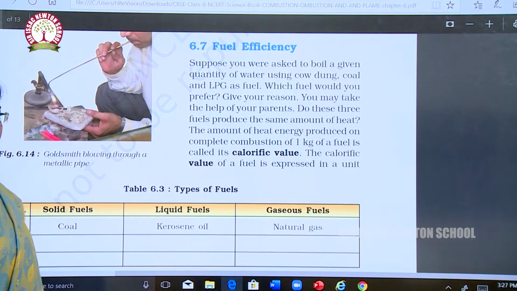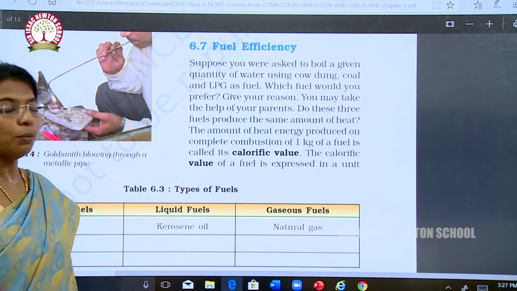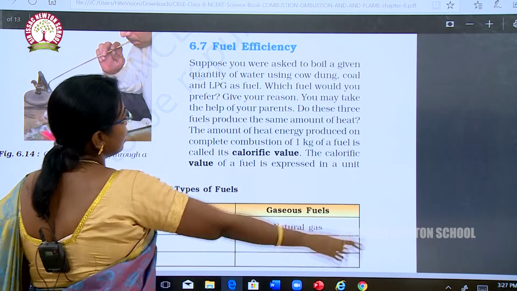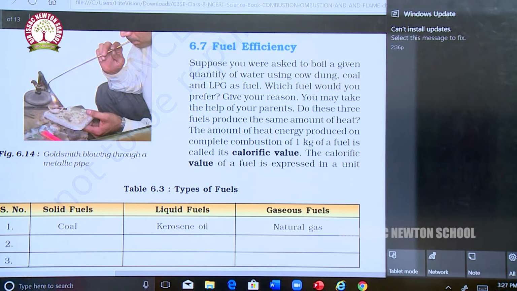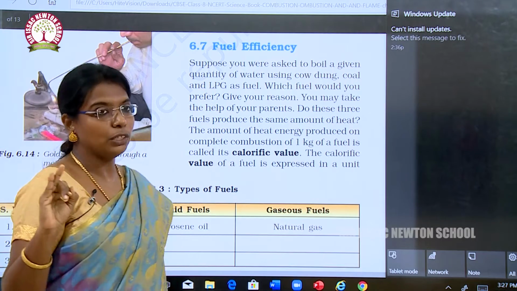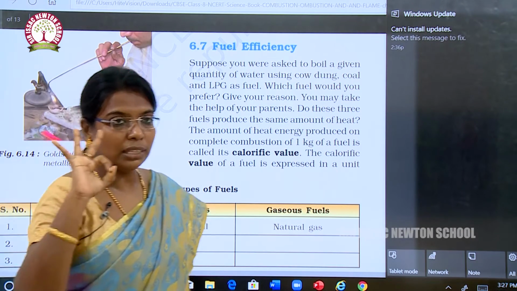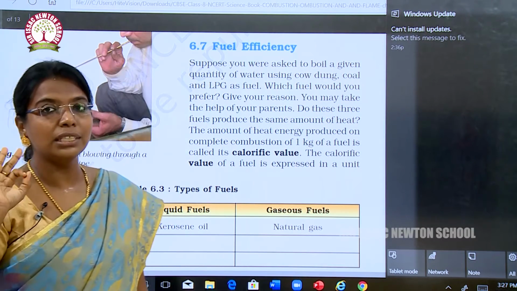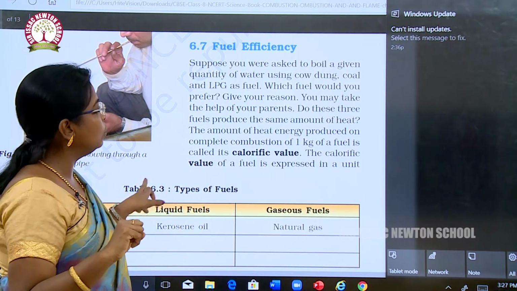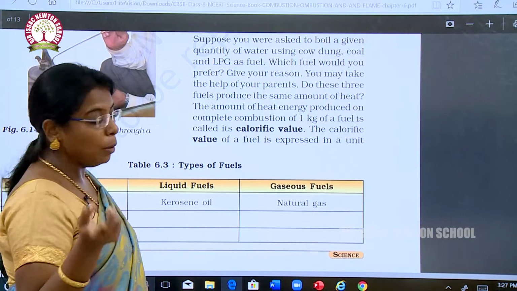So, fuel efficiency. Next we are going to see fuel efficiency. Suppose you are asked to boil a given quantity of water using cow dung, coal and LPG fuel. Which fuel would you prefer? Okay, what is cow dung, what is coal and what is LPG fuel? If you are asked to cook using these three things, which will you like the most? Do these three fuels produce the same amount of heat?